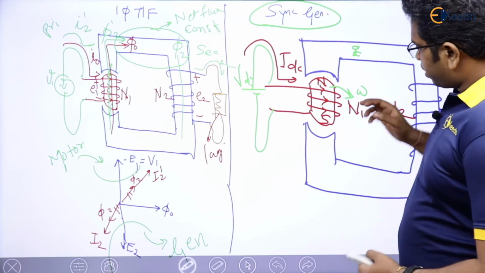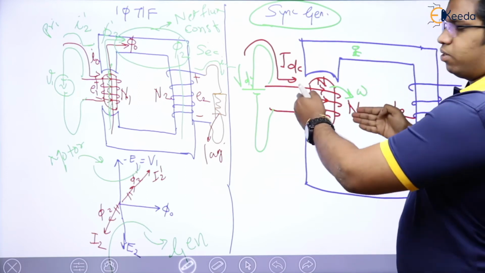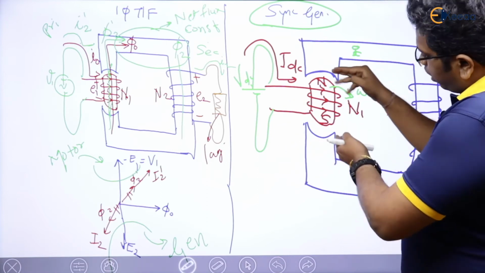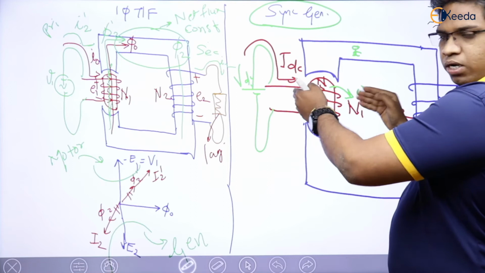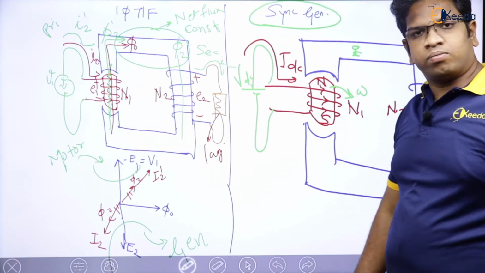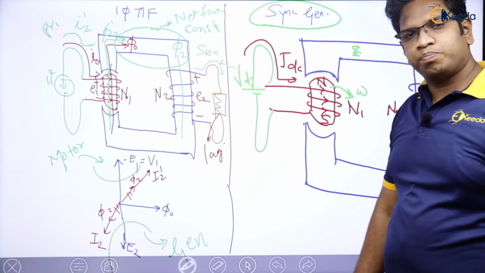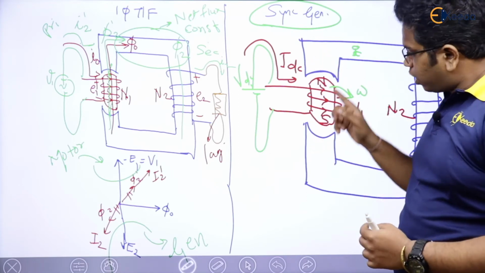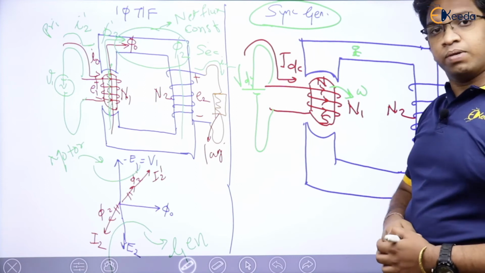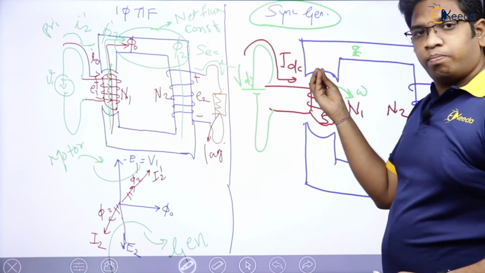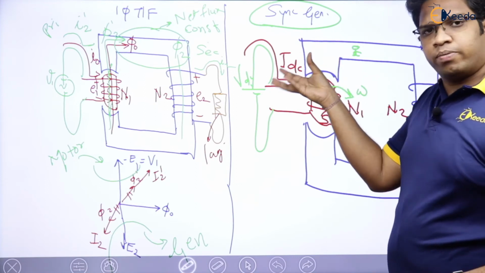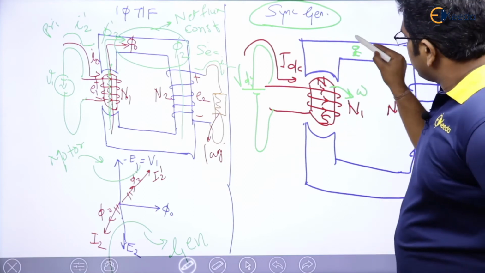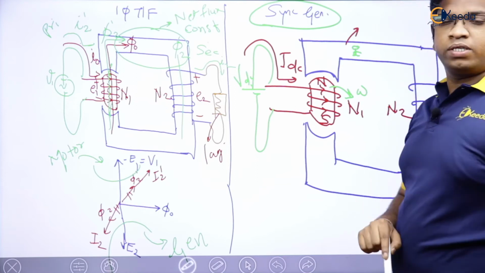After some time, N will come here, S will go there, because I am going to rotate it like this, which means flux will be 0. Then after some time, S will go up, N will come here, which means flux will be moving in this direction. Now 0, positive max, 0, negative max, 0, positive max, 0, negative max, which means flux is going to be changed in this core or not?